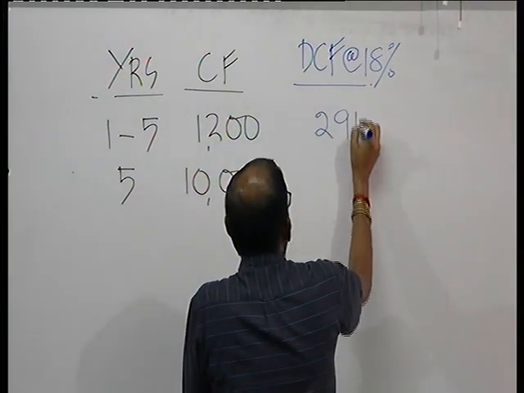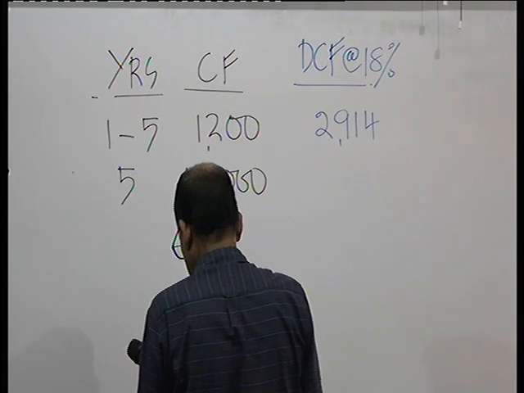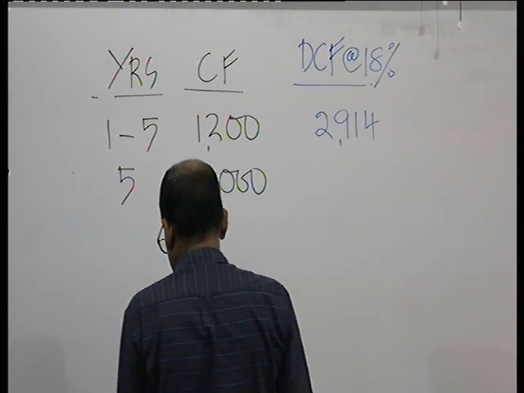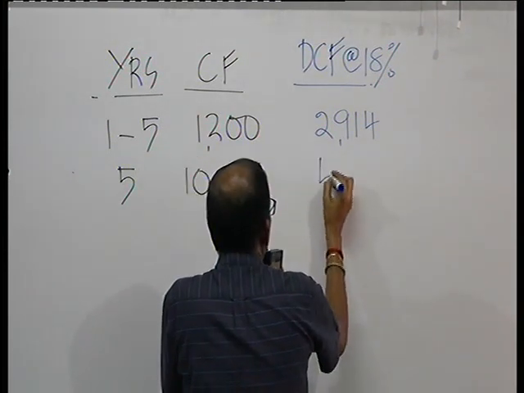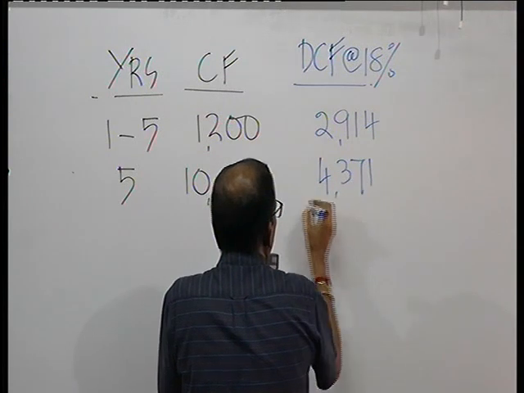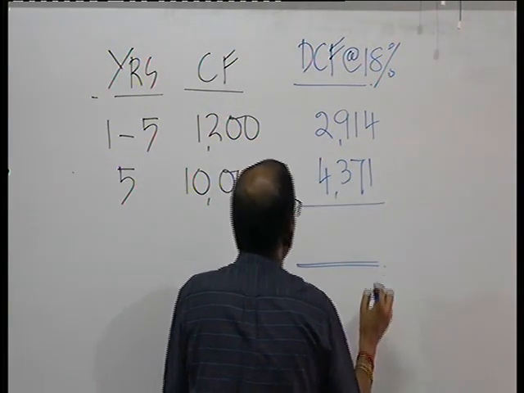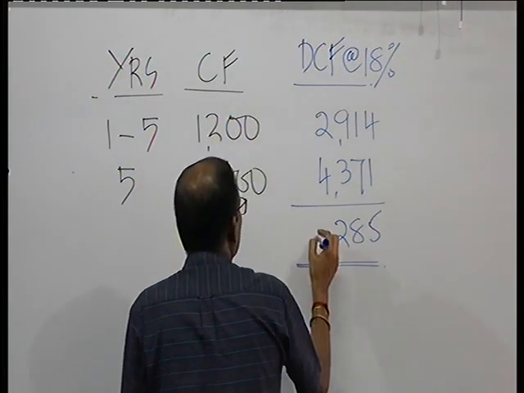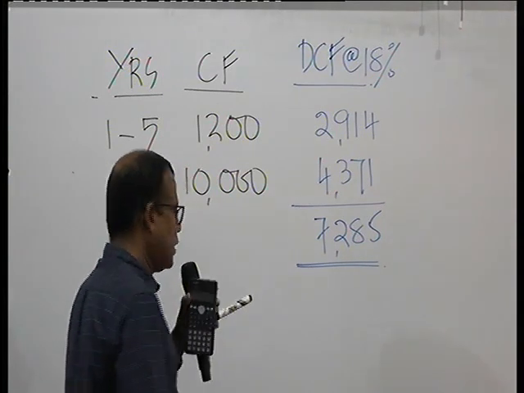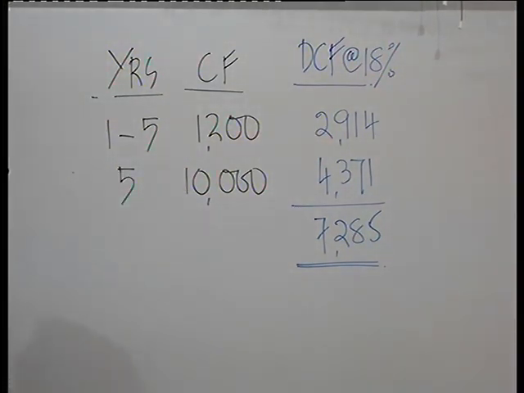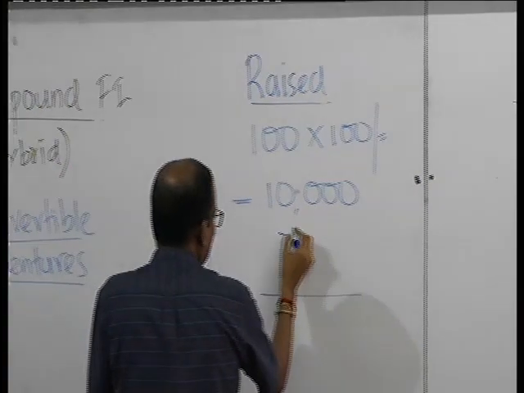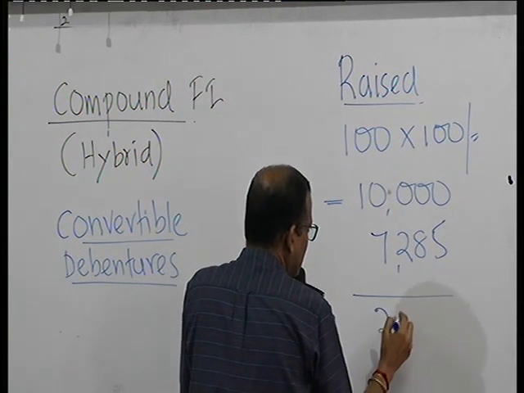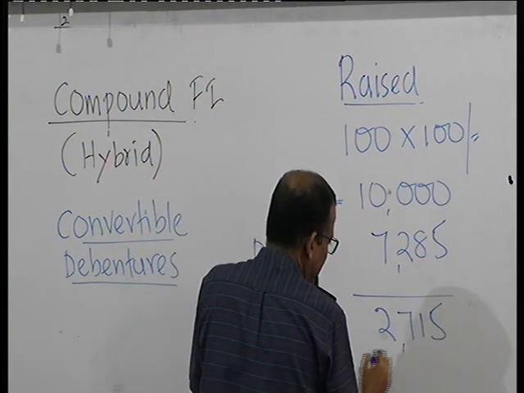2,914. 4,371. The total comes to 7,285. So out of 10,000, 7,285 is debt. The balance 2,715 should be identified as equity.